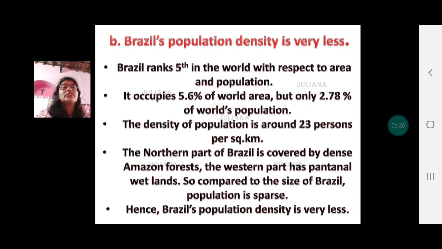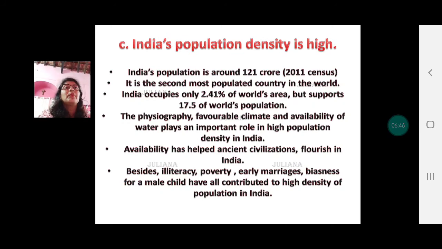The northern part of Brazil is covered by dense Amazon forests, and the western part has Pantanal wetlands. So compared to the size of Brazil, population is sparse, and hence Brazil's population density is very less. India's population density is very high. India's population is around 121 crore according to 2011 census. It is the second most populated country in the world.